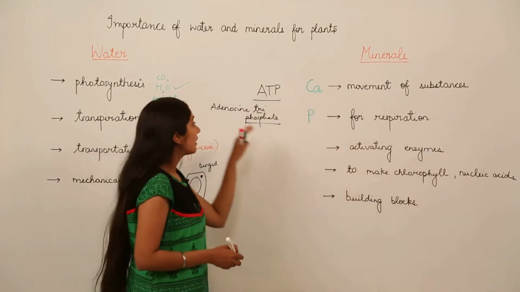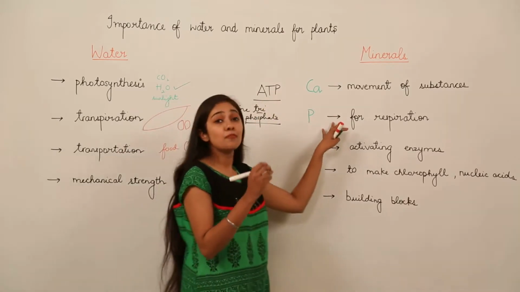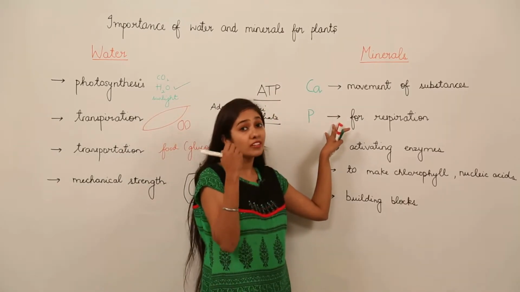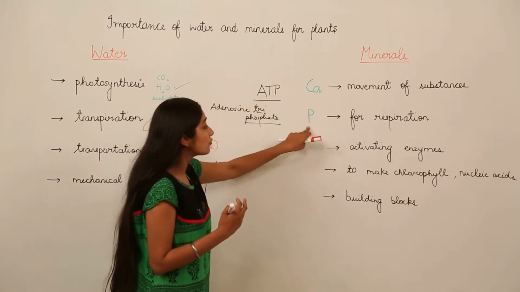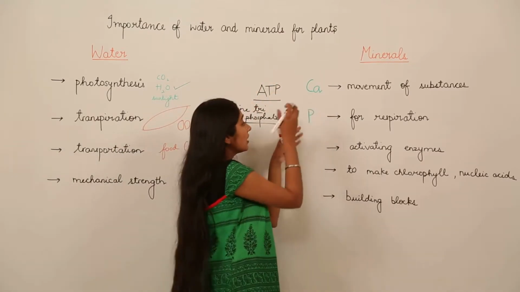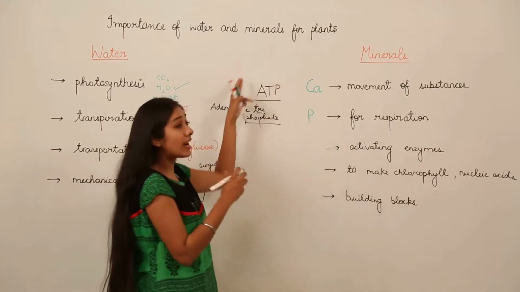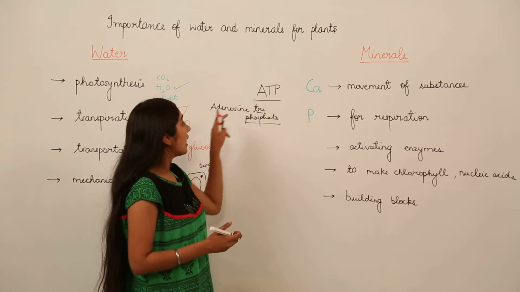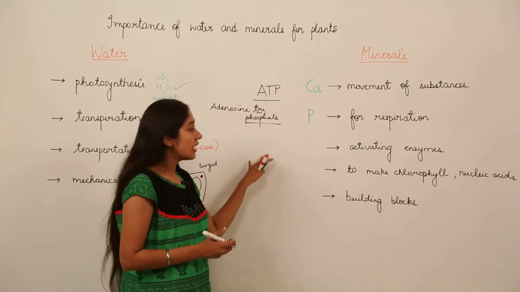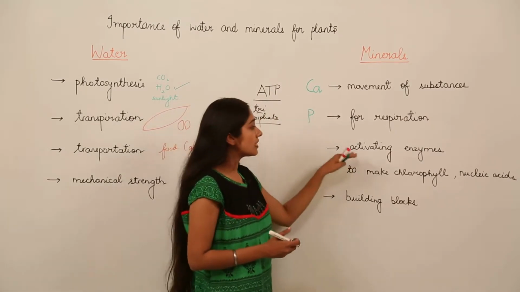You all know that respiration is what? It is the process of release of energy. So the energy currency of the cell is ATP. So this phosphorus mineral is an important component, a vital component of this energy currency of the cell, that is ATP, adenosine triphosphate. Next we move on to activating enzymes.